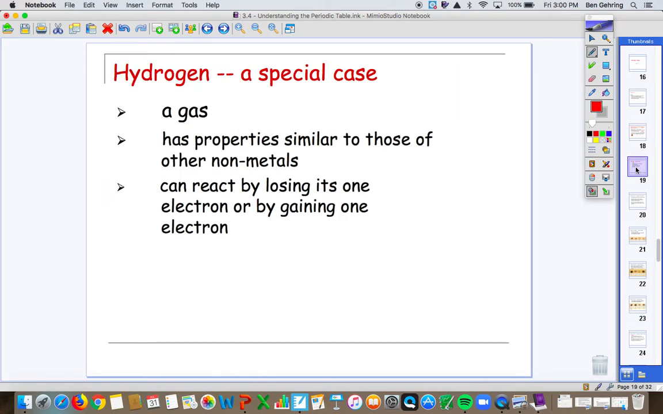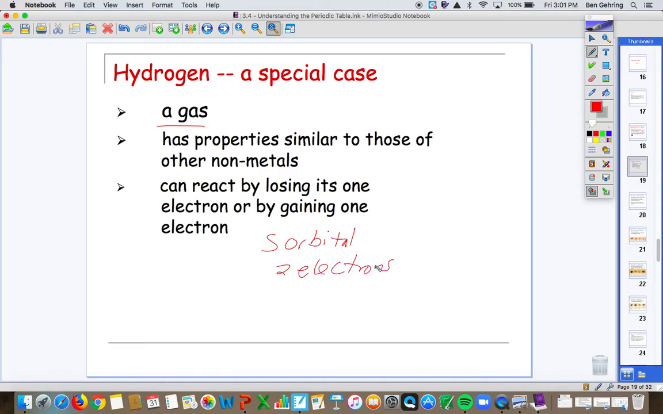Hydrogen is a special alkali metal because it's not a metal. It is the only gas in column 1. It has properties very similar to those of other nonmetals, but because it has only one valence electron, they put it in column 1 as an alkali metal. Hydrogen is unique because, in the first energy level, its principal quantum number is 1, so it only has an s orbital. And if you think back, your s orbital only has one shell, which can hold 2 electrons.